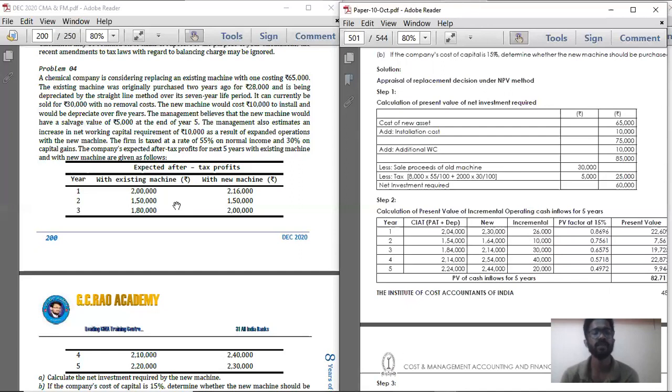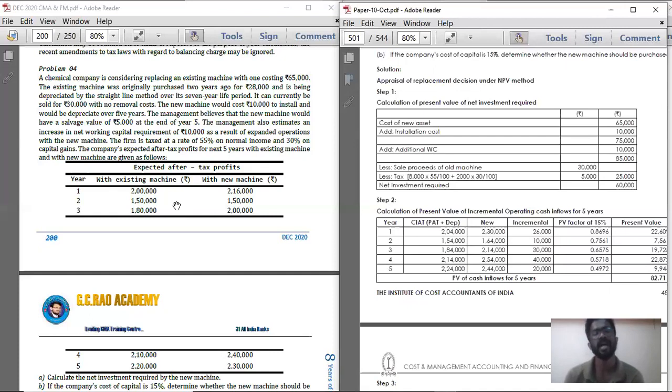As a result of expanded operations with the new machine, the firm is taxed at the rate of 55%. Oh my god, the tax rate is 55% on normal income and 30% on capital gains. So because of selling the machinery, how much is the capital gain? That is taxed at 30%, whereas the normal tax rate is 55%.